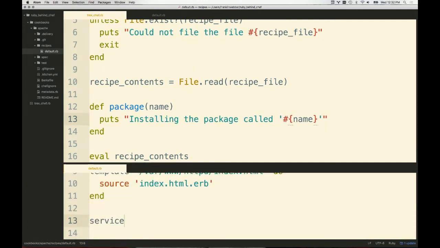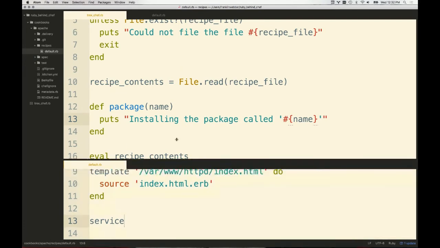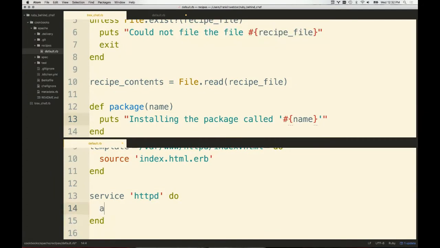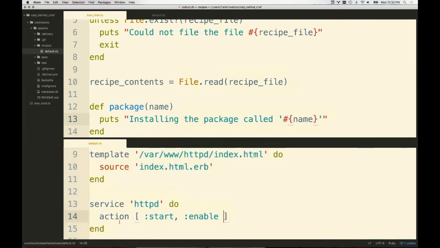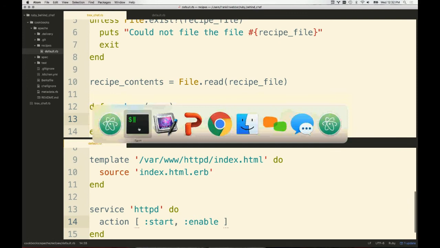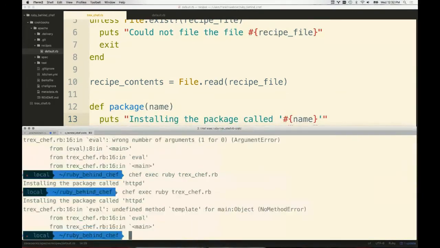And then if we had a service, we'd also define that. And that service would be something like, let's start the HTTPD service, and let's write out an action. And we'd say something like start and enable. So we'd have an action that provides 2 options being provided to that. Okay, so you'll see we're in a very similar situation as we were before. We have 2 new resources. They don't quite exist, so we're going to see 2 new error messages, or at least one when we run it. We'll see that we don't have a template method.